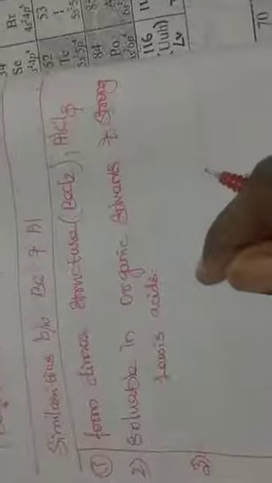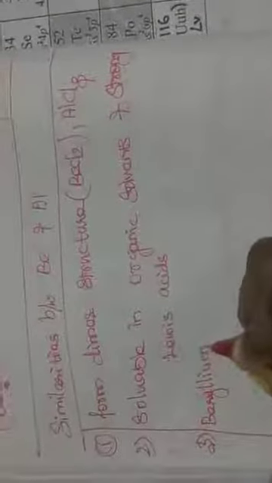Beryllium hydroxide dissolves in an excess amount of alkali and gives the berylate ion. So beryllium hydroxide dissolves in excess alkali solution, and they form the berylate ion and hydrogen.